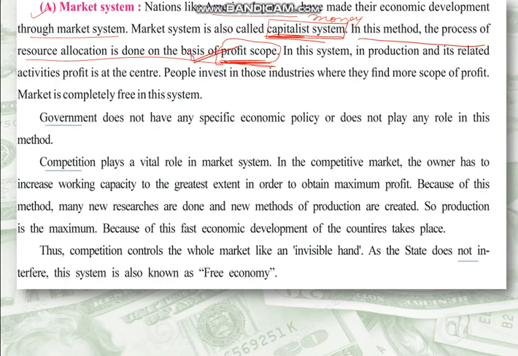In this system, the production and its related activities, profit is at the center. Say, what is at the center? Then profit related activity. People invest in those industries where they find more scope or profit. Market is completely free. Now see this, that's why it is also called free market system.